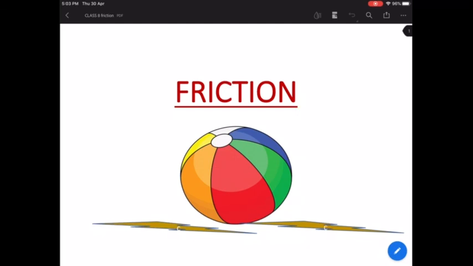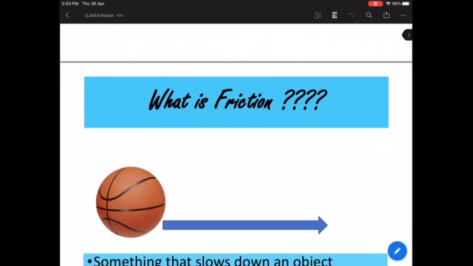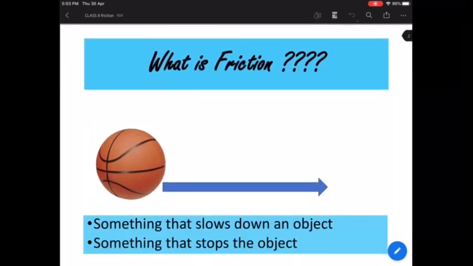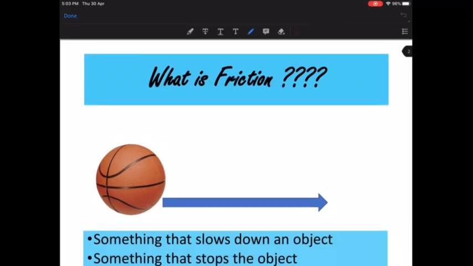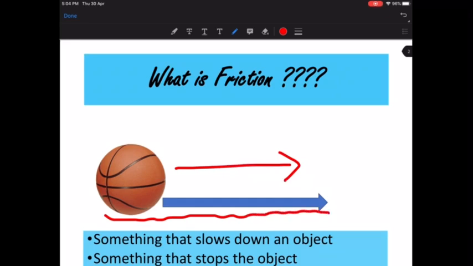So what is basically friction? In the previous chapter also we have learned that whenever there is any object which is moving and the object is in contact with another object, for example, this ball is going to move and the ball is continuously in contact with the ground below, the ground will offer an opposite force to the ball. This opposite force is actually a resistance to the ball. Resistance means in Hindi we say rukavat, a kind of an opposite force, right? So this opposite force is called friction force, right?